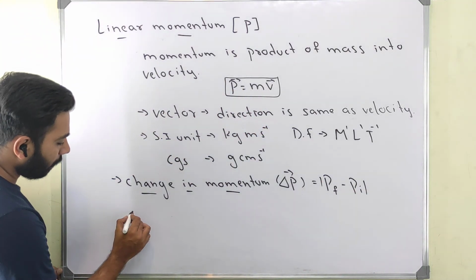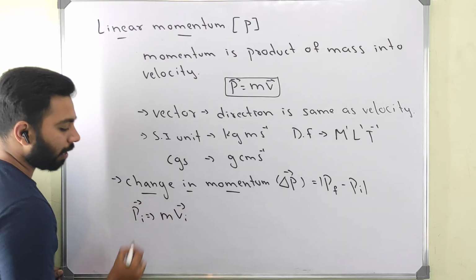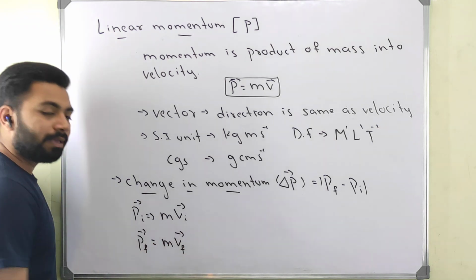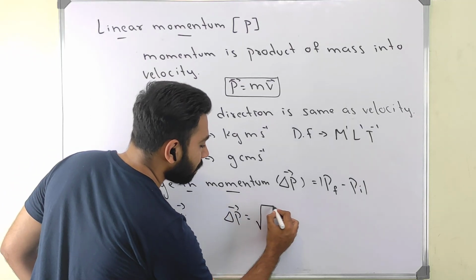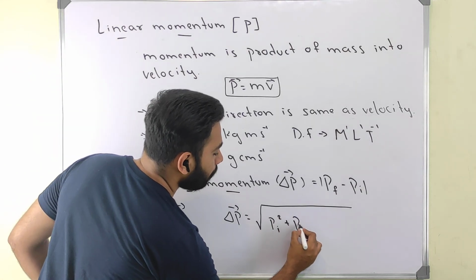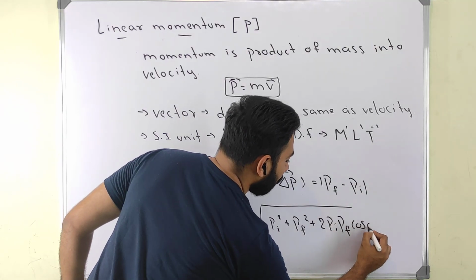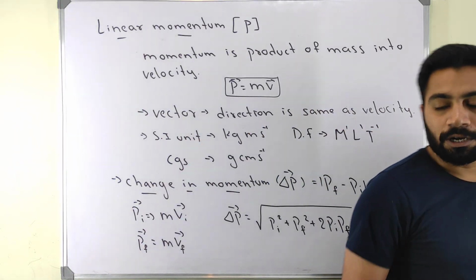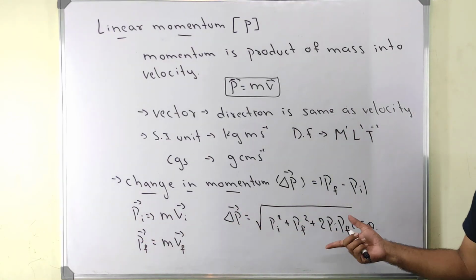Okay, now we know one thing: initial momentum will be mass into v initial, and final momentum will be mass into v final. Now if you ask me, sir, what is the change in momentum? I'll say very simply, it is the square root of pi square plus pf square plus 2 times pi pf cos theta. Cos theta is the angle between initial momentum and final momentum. This is how we calculate the change in momentum.